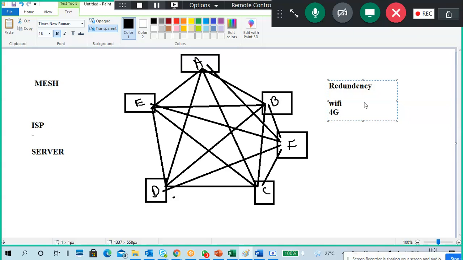So redundancy. Either you can use your Wi-Fi, and if Wi-Fi is not there but you have to check some message immediately, or maybe you have to do some work, or maybe you are outside of your home, then use 4G. So that is called redundancy. Same thing, if one system is down, still another system is ready.